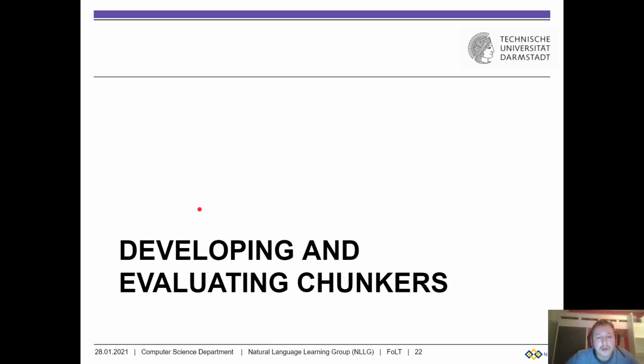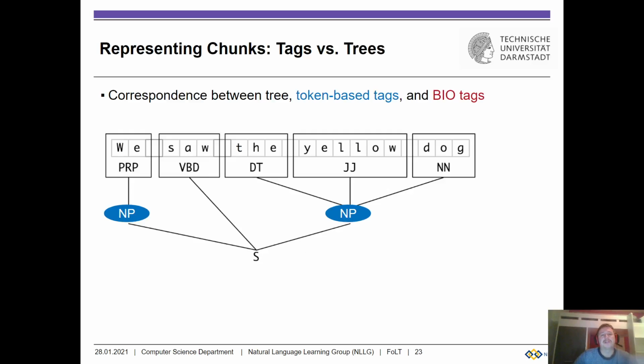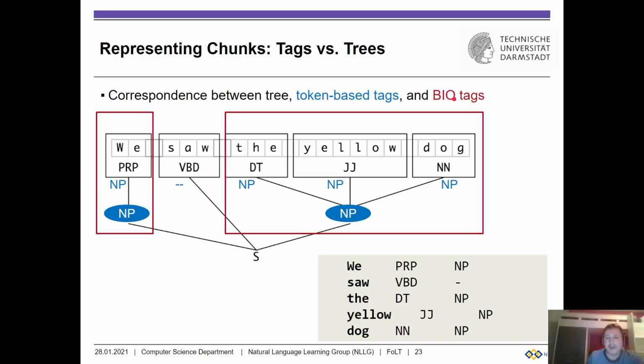So now let us develop and evaluate our own chunkers. Before we start, we bring in a correspondence between this tree-like format that we see here, where we say a sentence consists of a noun phrase, then there's nothing, and then another noun phrase, and another chunk tag format, which goes in the literature by the name of BIO. And how do we make this correspondence?